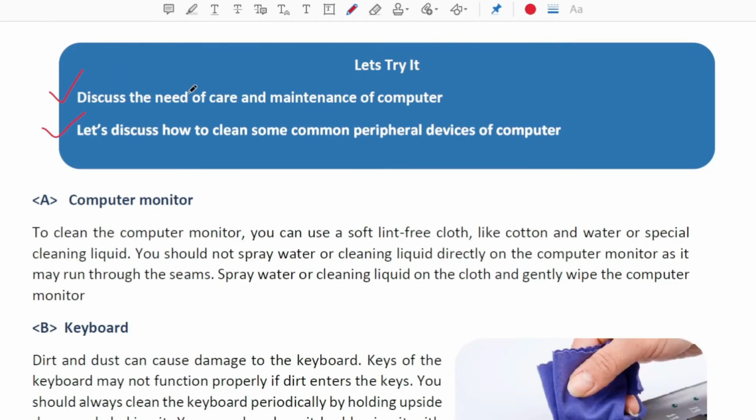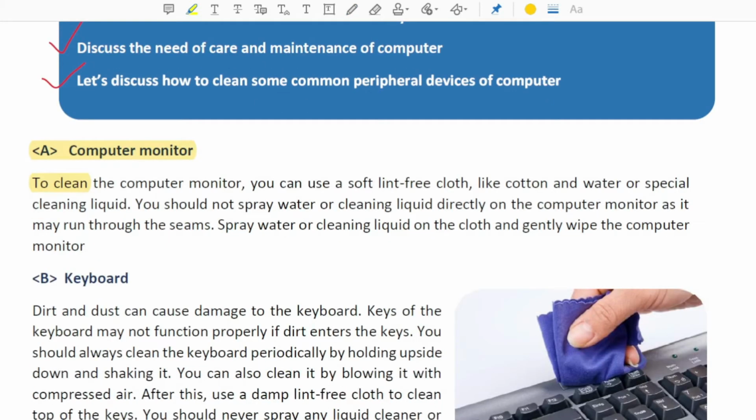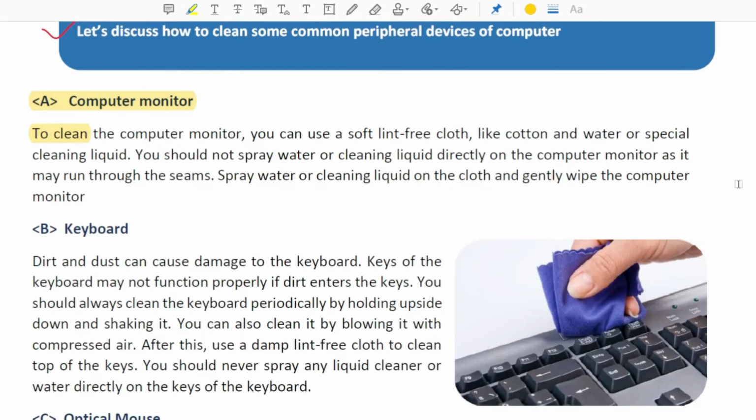Then the next topic is the computer monitor, your LED display part. To clean the computer monitor, use a soft lint-free cloth like cotton and water or a special cleaning liquid. To wipe off the dust, you should not spray water or cleaning liquid directly on the monitor. Directly spraying water can damage it.